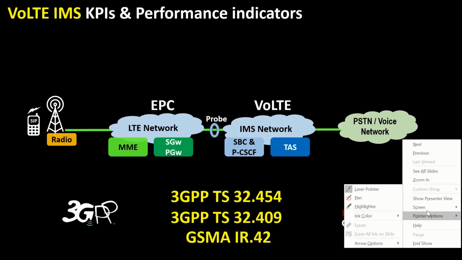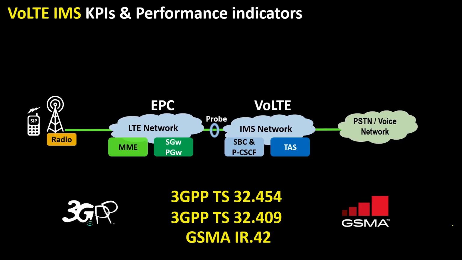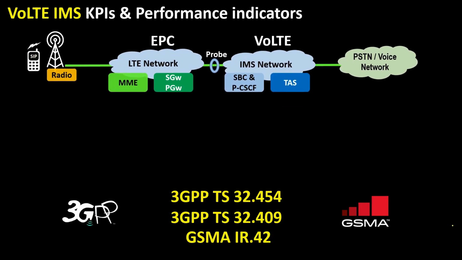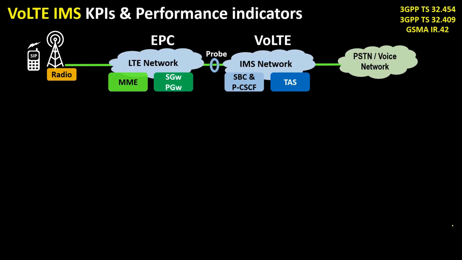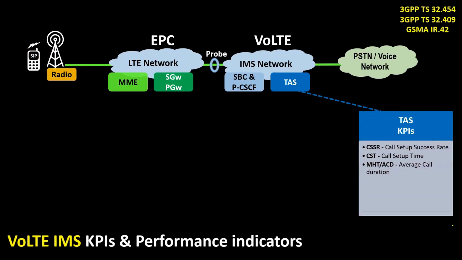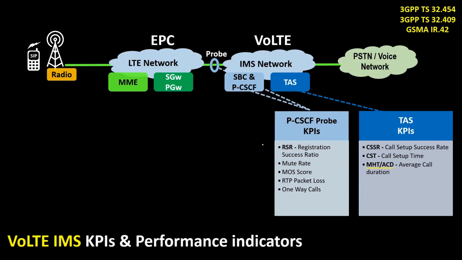Pay attention, as now you will see the real KPIs which are used for VoLTE IMS network. The first one is the TAS KPI, which provides a clear insight on the signaling related KPIs such as CSSR, which is call setup success rate, CST, which is call setup time, MST ACD, which is average call duration or mean holding time. The second one is SBC KPI, which gives us plenty of user plane KPI related with speech quality such as MOS score, such as mute call, RTP packet loss, and one-way calls.